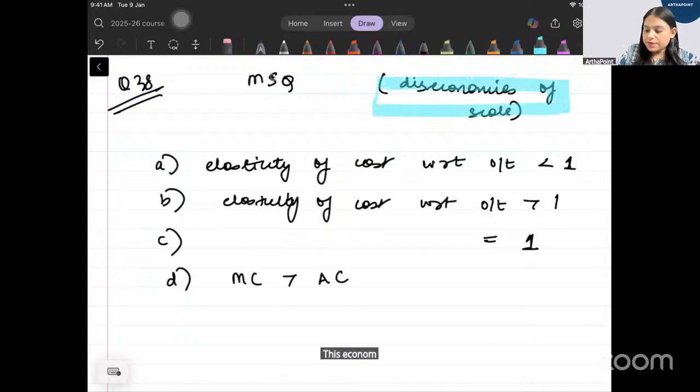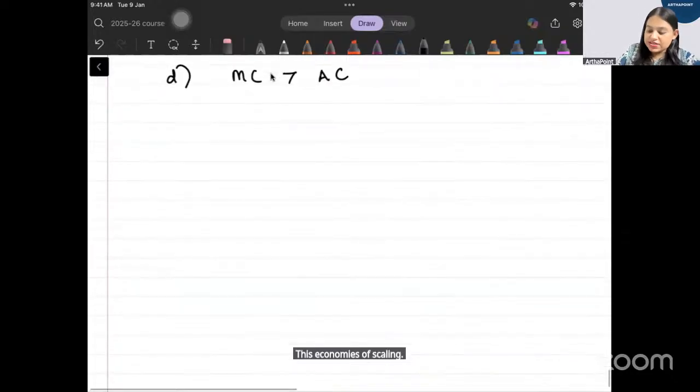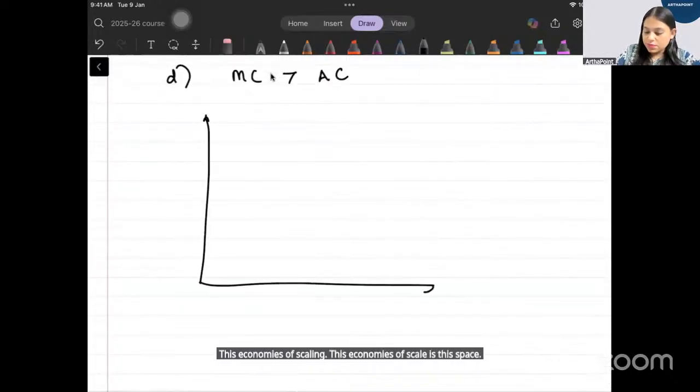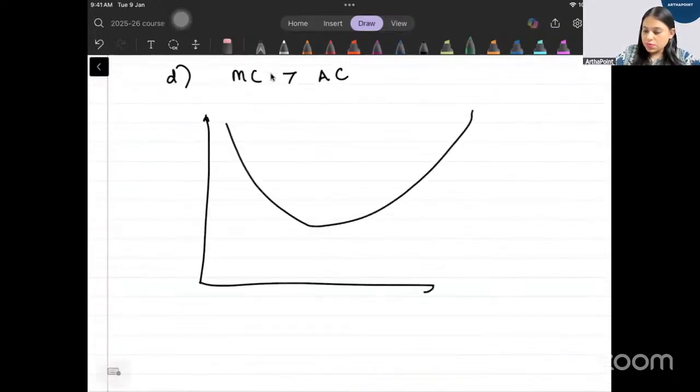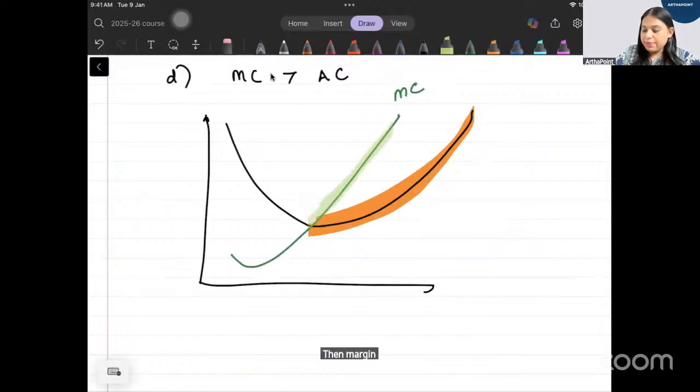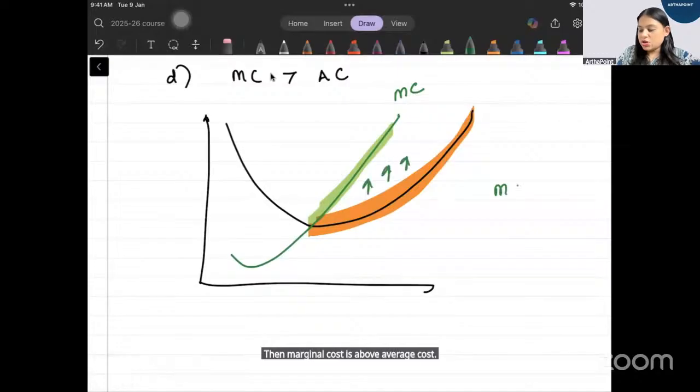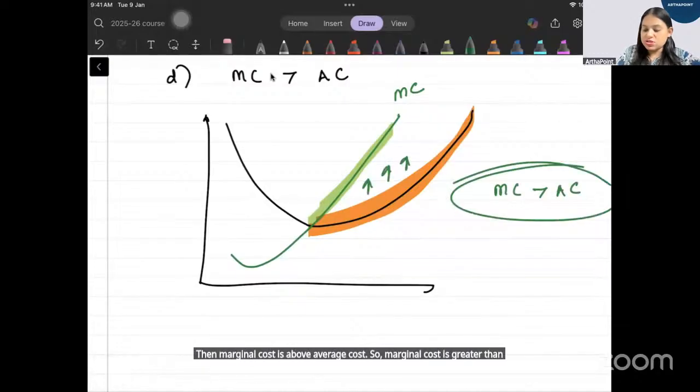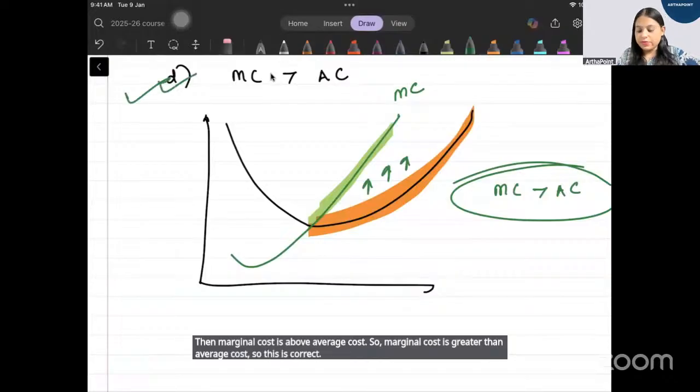Diseconomies of scale is this phase, where average cost is increasing. So if I plot a marginal cost, then marginal cost is above average cost. So marginal cost is greater than average cost. So this is correct.